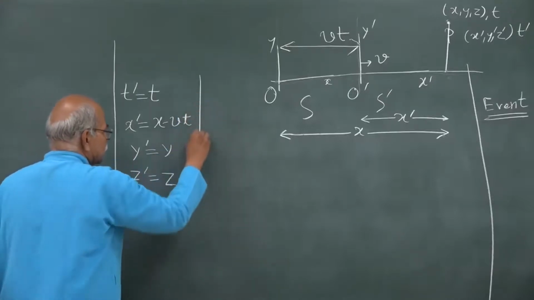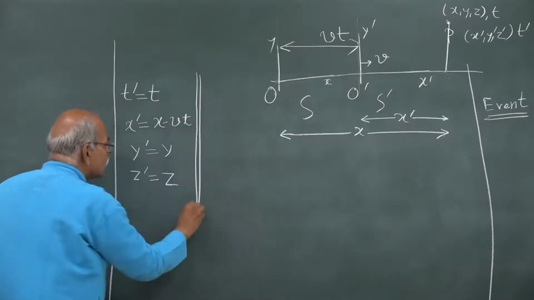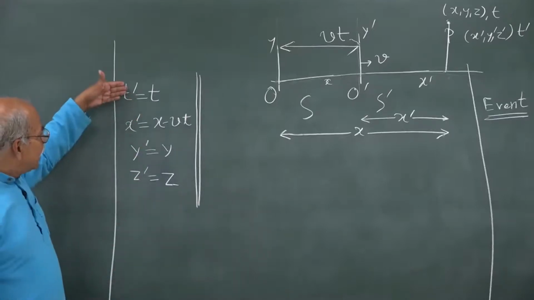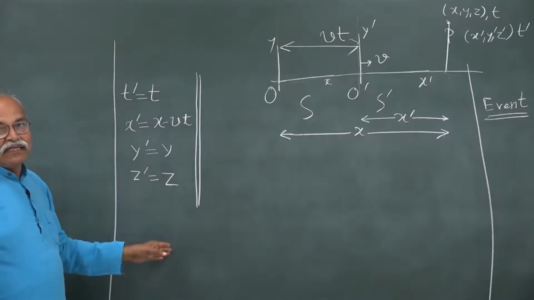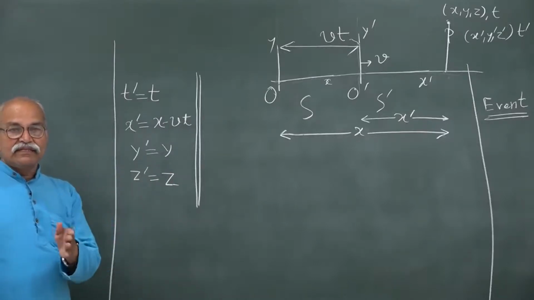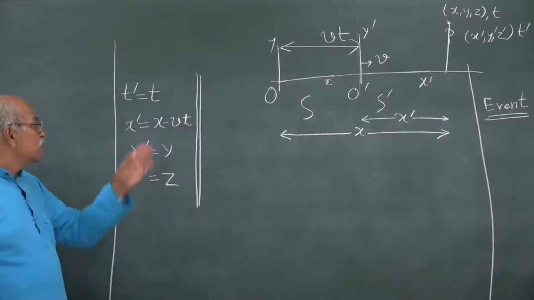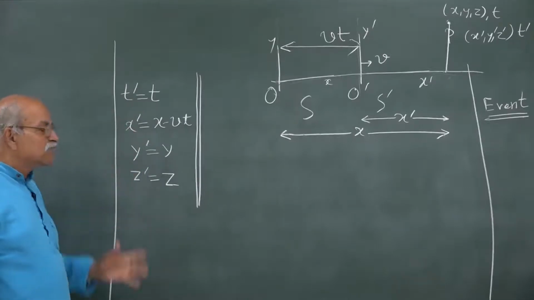So these are the equations which connect the primed quantities to unprimed quantities. If I know x, y, z, t, I can write x prime, y prime, z prime, t prime.